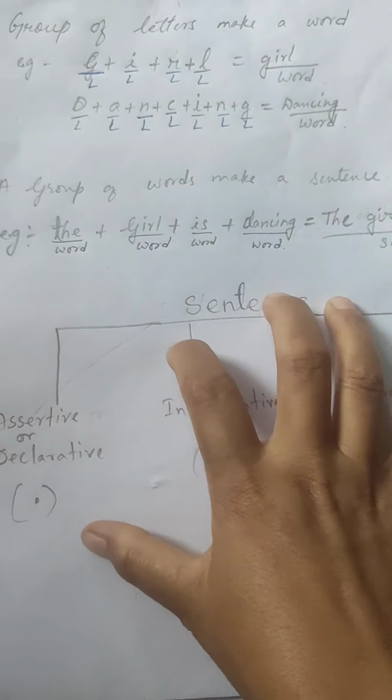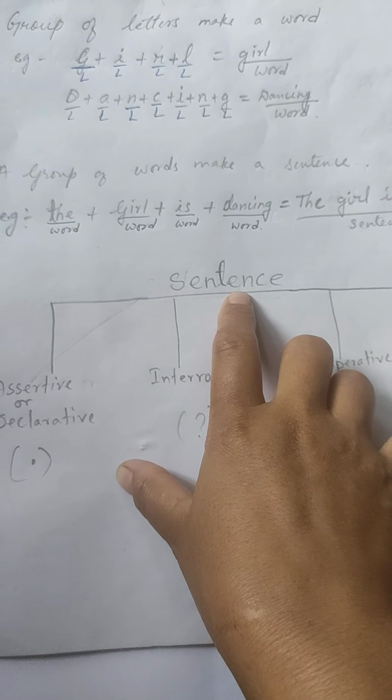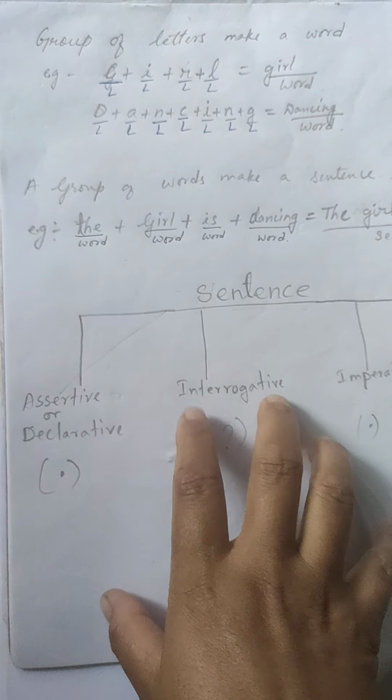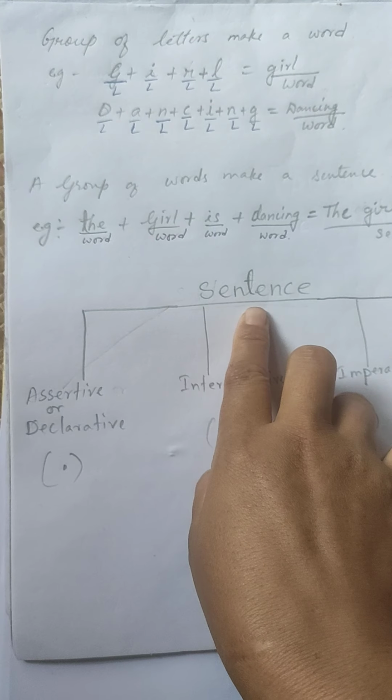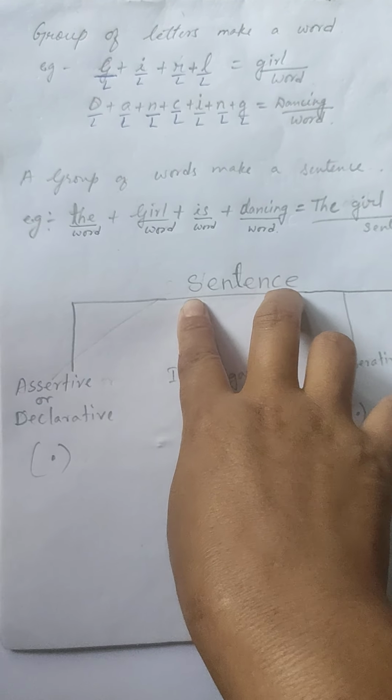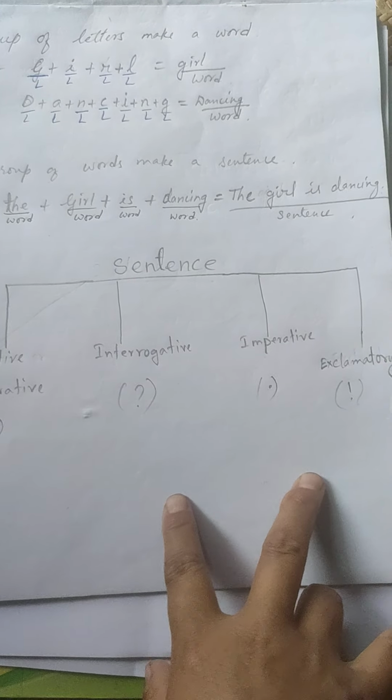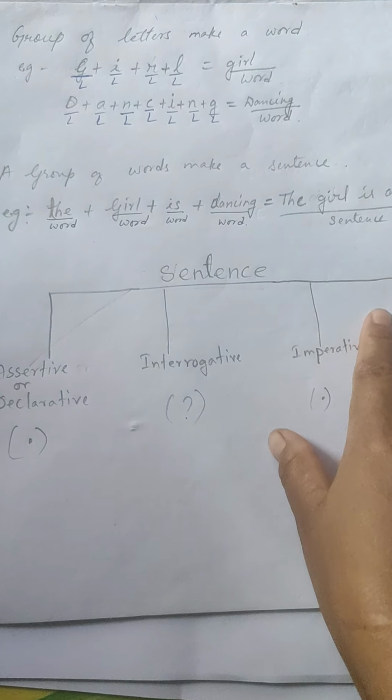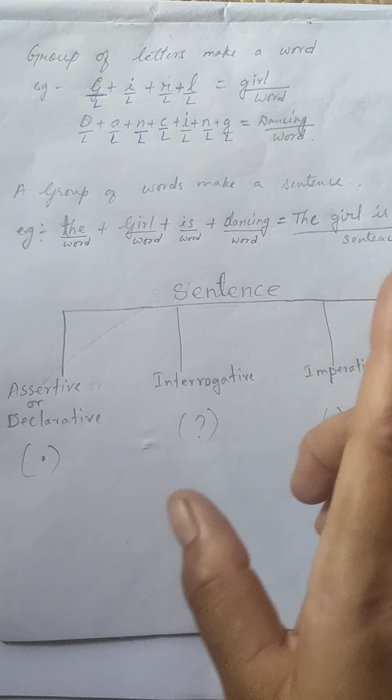I'll just explain to you briefly about this sentence. A group of words that make a complete sense is called a sentence. Now, this sentence is divided into 4 parts. There are 4 kinds of sentences.